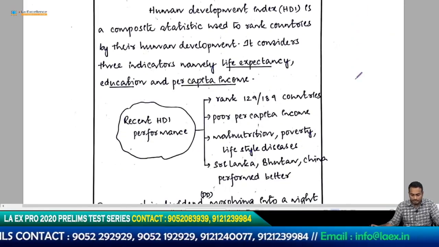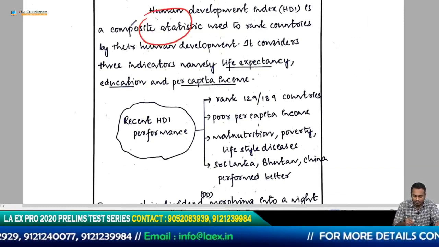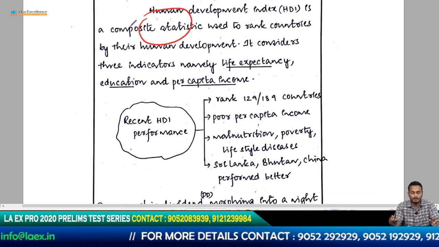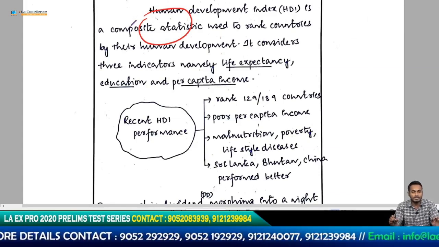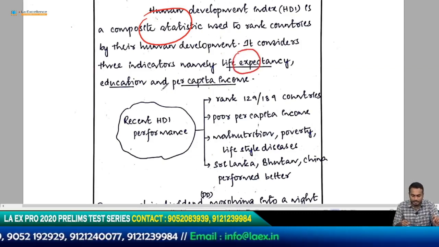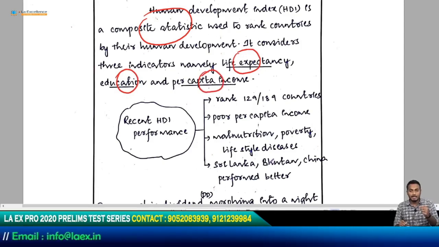So this is what he has done. Human Development Index is a composite statistic. It is a composite which is used to rank countries in terms of human development. It is basically an indicator. It has been developed by UNDP. It ranks countries based on 3 composite indicators like life expectancy, education, and per capita income. These are the 3 parameters on which countries are ranked.